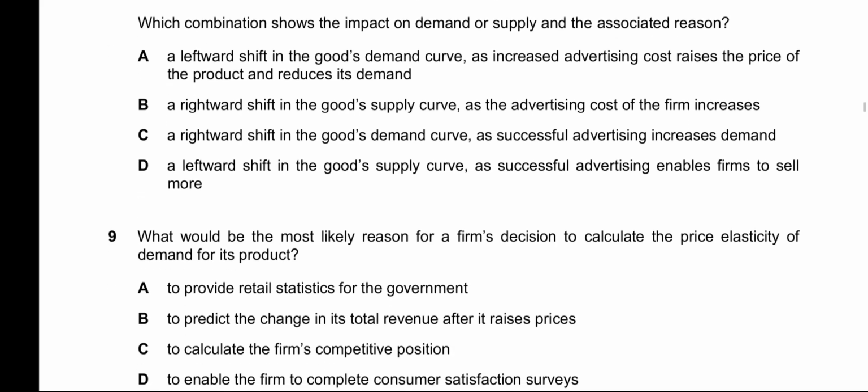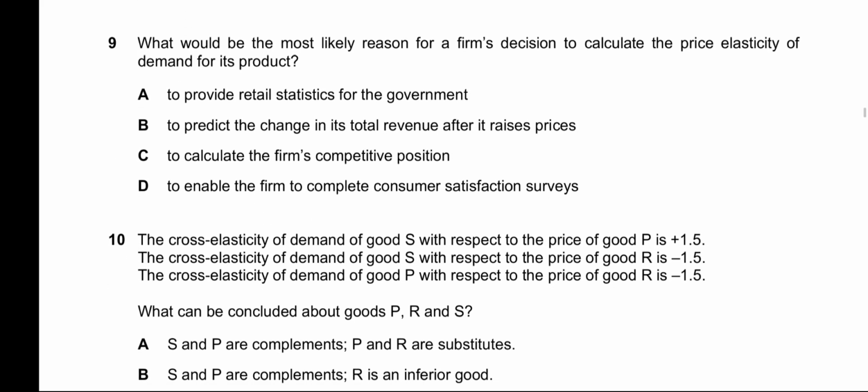9, it says what would be the most likely reason for a firm's decision to calculate the price elasticity of demand for its product. A says to provide retail statistics to the government. It is not generally the most likely reason, so it would be incorrect. And PED cannot provide statistics, it just gives estimates, so it's incorrect. B, to predict the change in its total revenue after it raises price. This one is the most correct option.